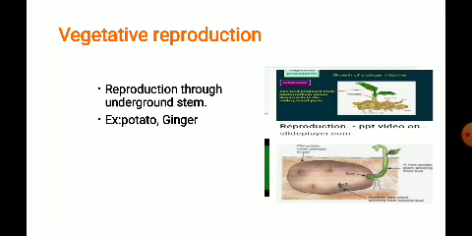Usually the stem grows above the soil. When the plant stores food in the stem, it grows and is found inside the ground, and hence the name underground stem.